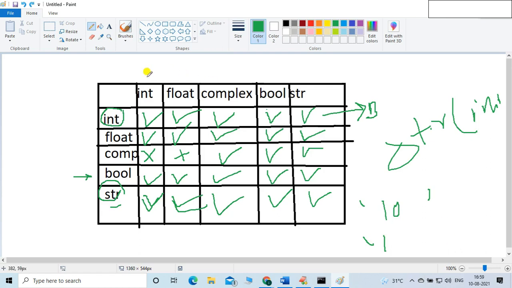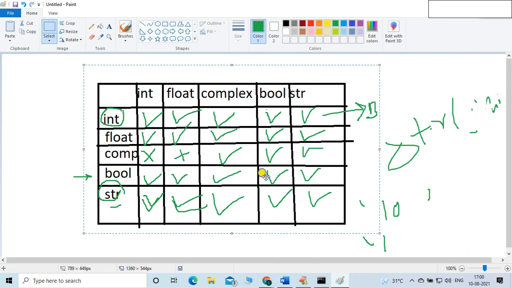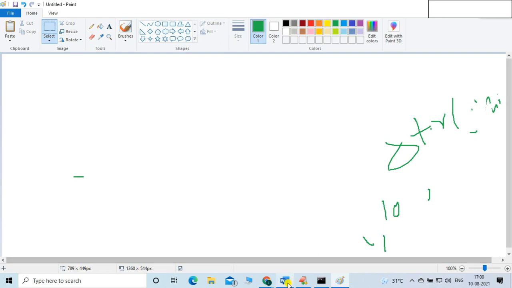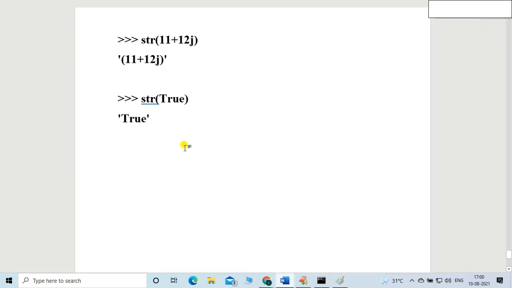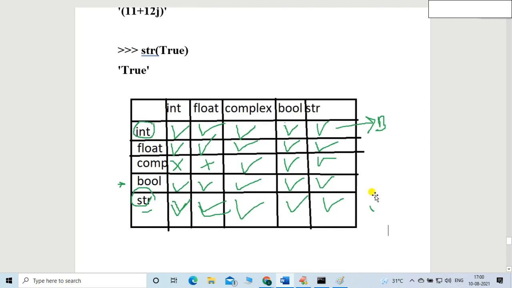So it is very clear, friends. Keep in mind this table, a very important table for the conversion. Don't forget these things. Keep in mind that thing in the form of a table. Okay, very easy to understand. Let me mention this table into our notes so that the things will be very clear to everyone. This is our table, and it is a part of our notes, so you can easily understand the things now.